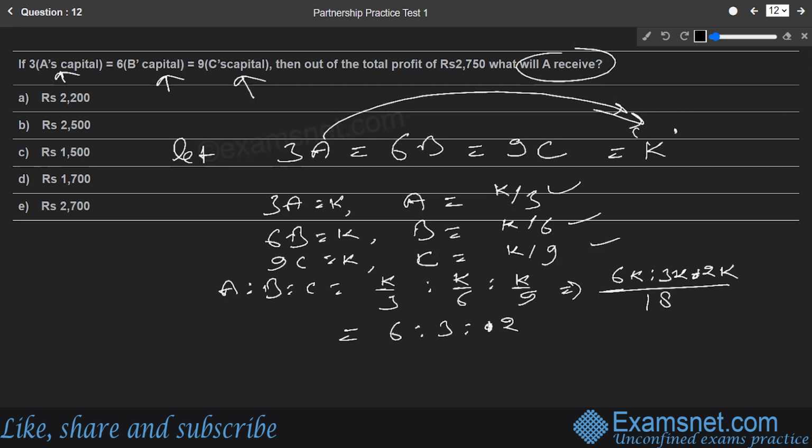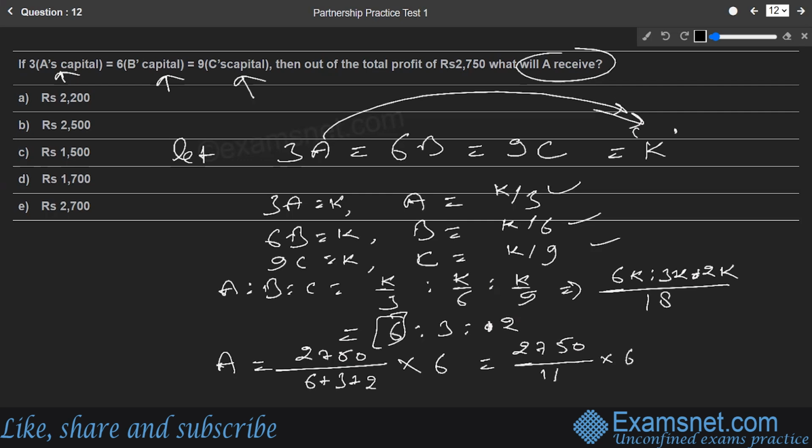Now, they are asking for A's share, so we can easily find it. A's share will be the total profit, that is 2750, divided by the sum of the ratio terms, that is 6 plus 3 plus 2, multiplied by A's value, which is 6. So 2750 divided by 11 multiplied by 6 gives us the value of 1500. So A's share is rupees 1500, which is available in option C.